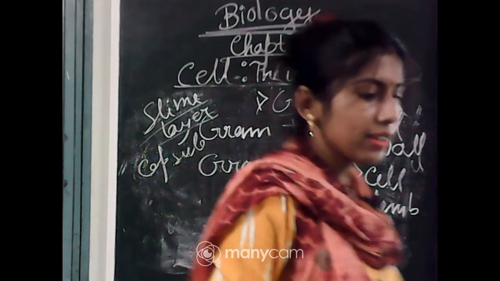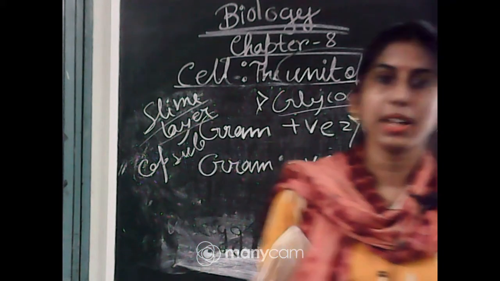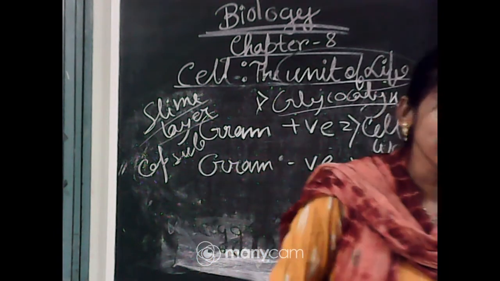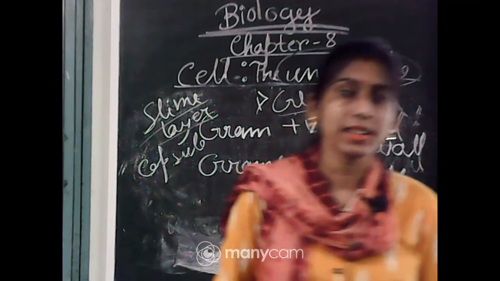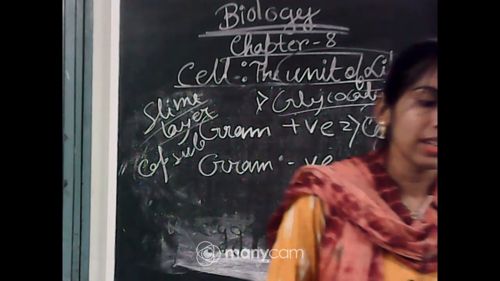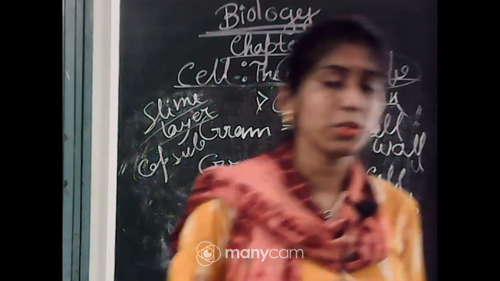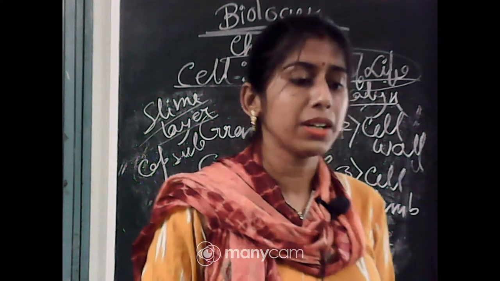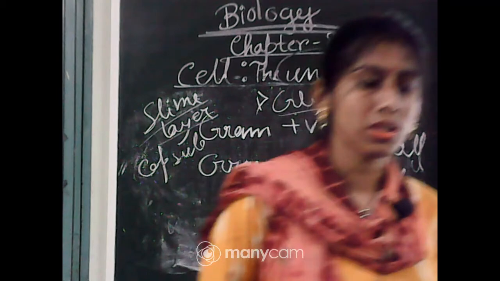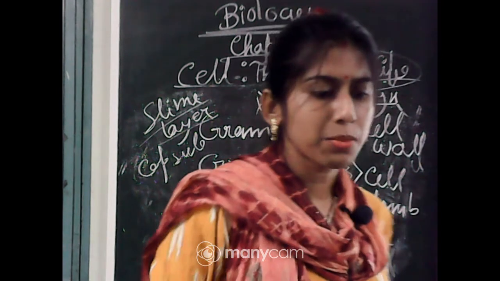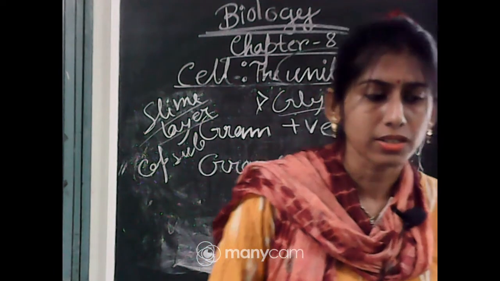These are the different structural modifications found in prokaryotes. They may also have infoldings called mesosomes. What is the function of mesosomes? They increase the surface area. These extensions can form vesicles, tubules or lamellae, and they help in DNA replication, distribution to the daughter cell, cell wall formation and secretion processes.